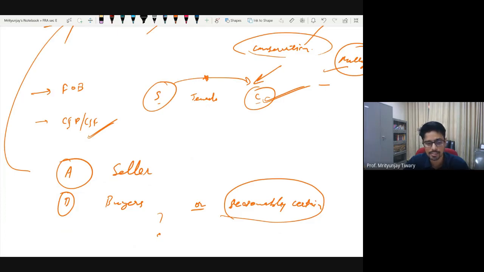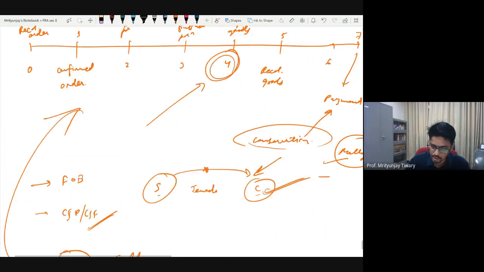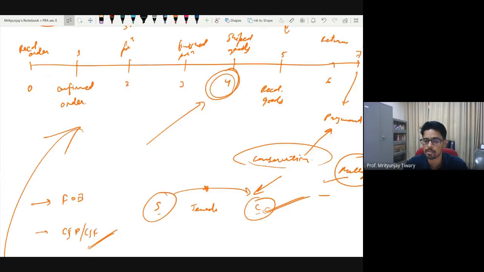ठीक है, यहाँ तक समझ में आया? If the payment is doubtful, don't even recognize the revenue. Forget about creating a provision. You haven't even created a revenue. Okay. Now I'm coming to a situation where you think things are reasonably certain.